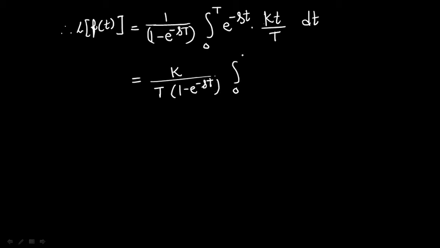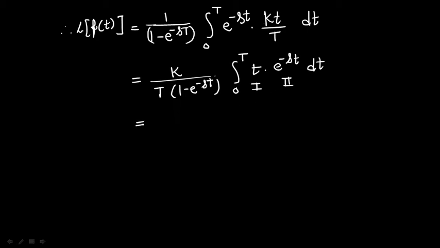Integration 0 to T, t into e to the power minus st. Now we solve this integration by parts, considering t as the first function and e to the power minus st as the second function.